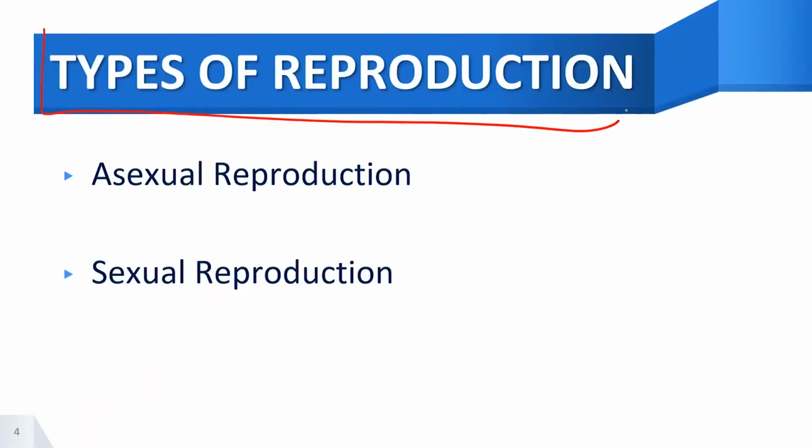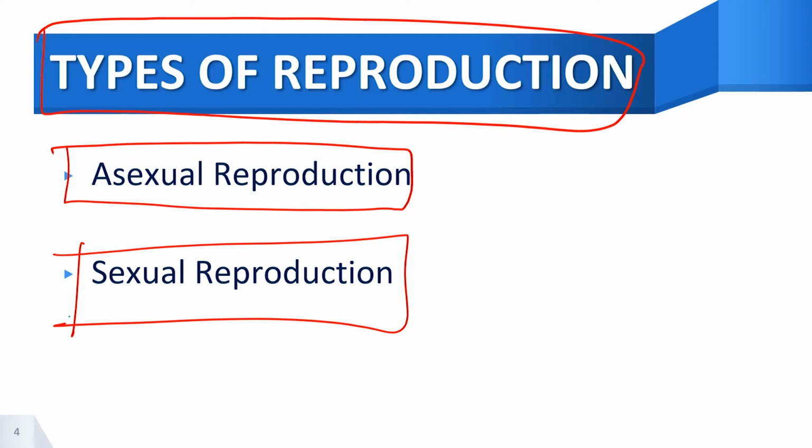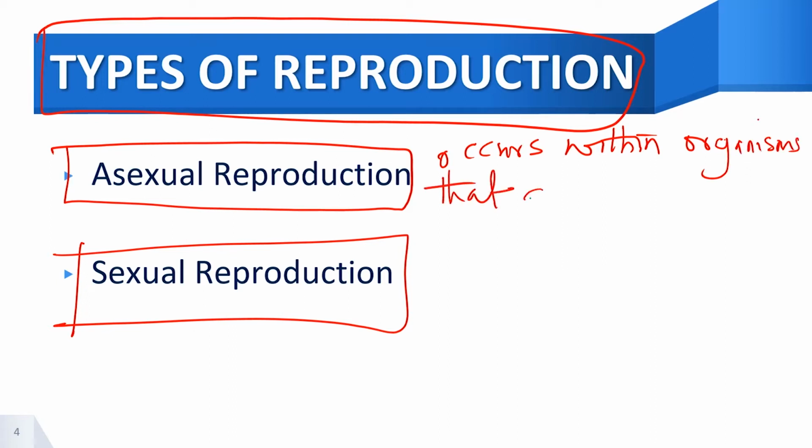Now, reproduction can be asexual or it can be sexual, depending on the category or class of organisms. We shall be taking a look at types of reproduction. The types of reproduction are basically asexual reproduction and sexual reproduction. Asexual reproduction usually occurs within organisms that are classified as invertebrates.